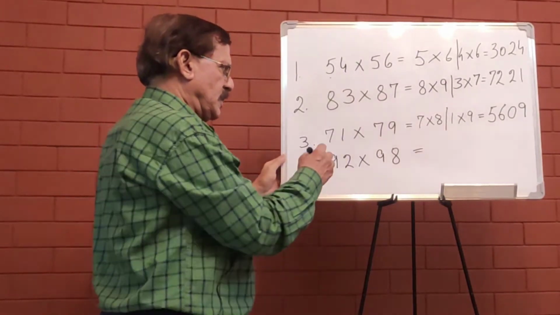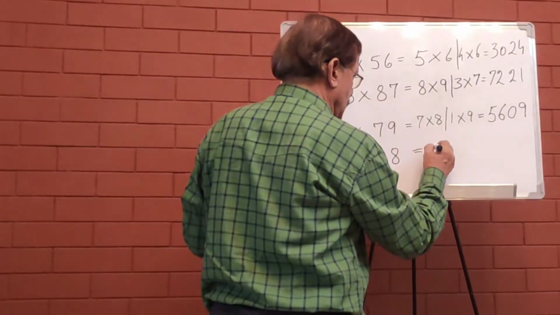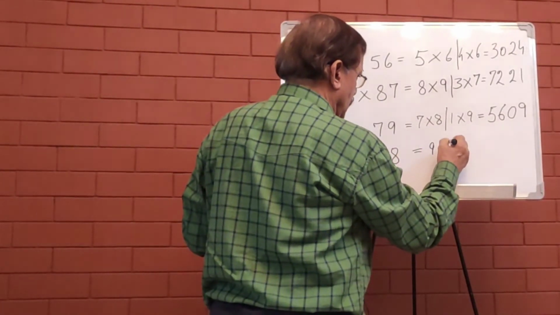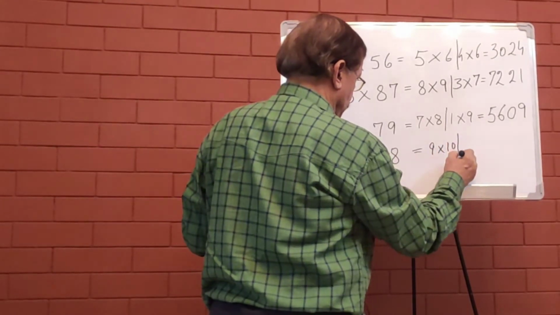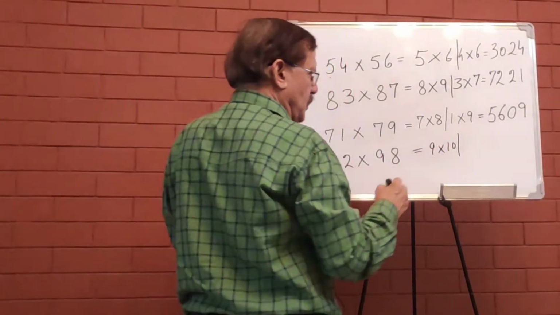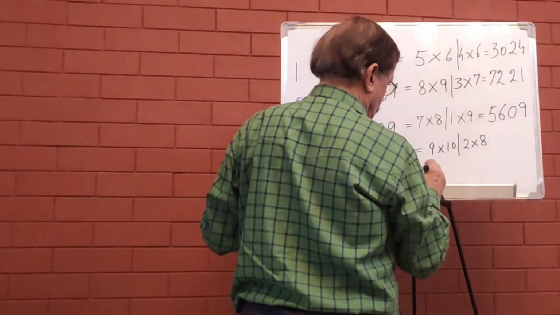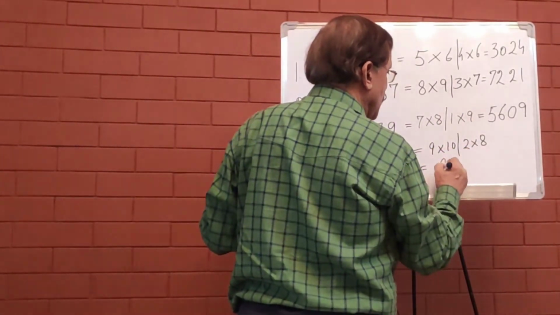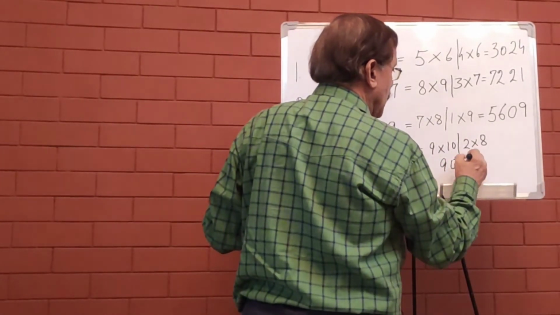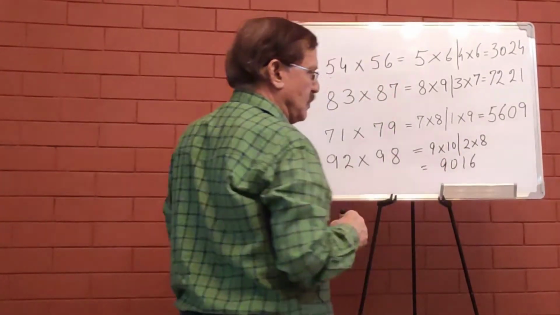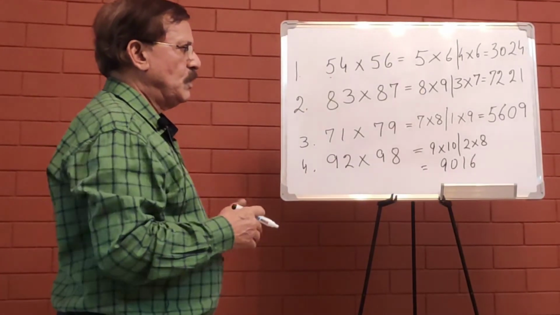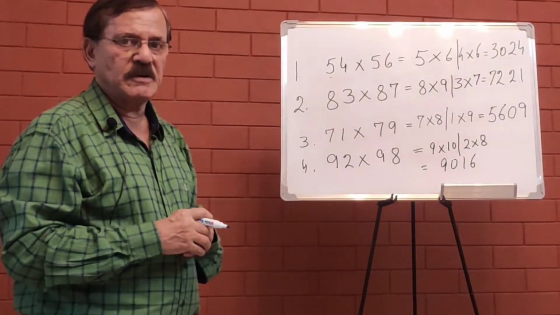The same numbers 9 and 9. So 9 multiplied by the next number 10, and the unit numbers 2 multiplied by 8. So the answer is 9 10s are 90 and 2 8s are 16. So 9016 is your answer.